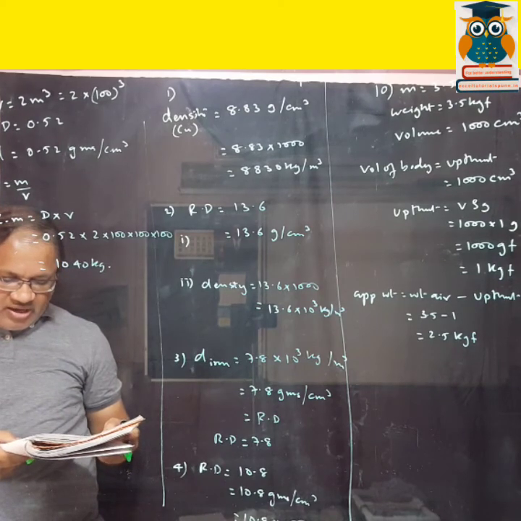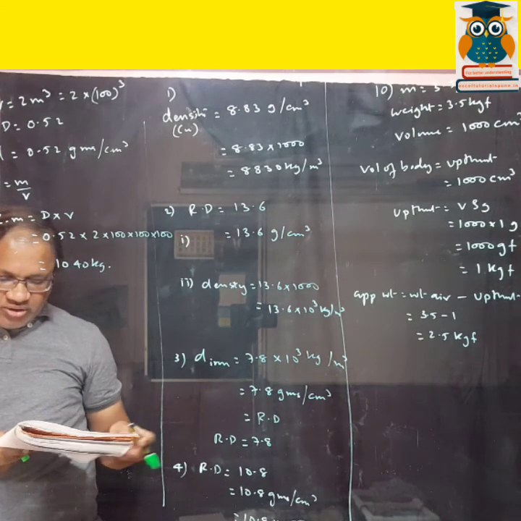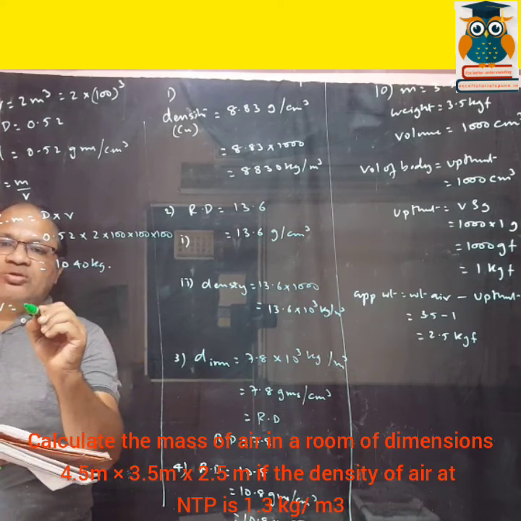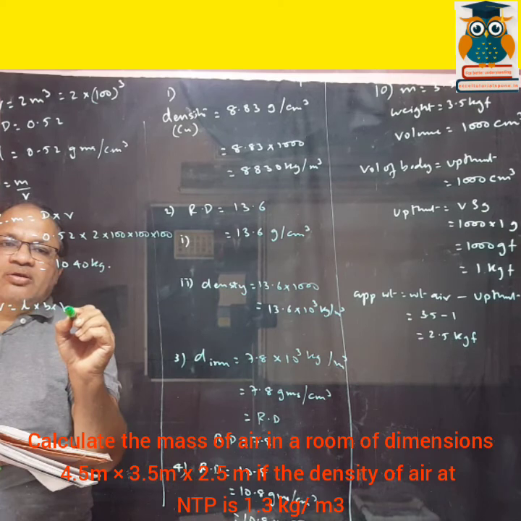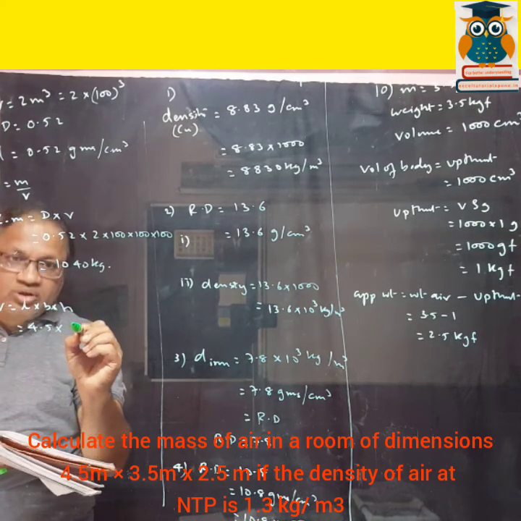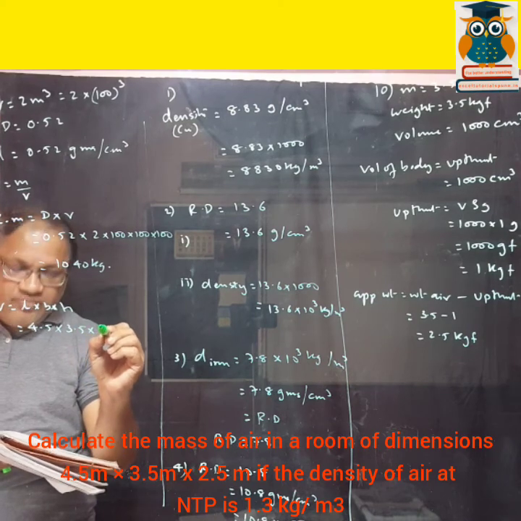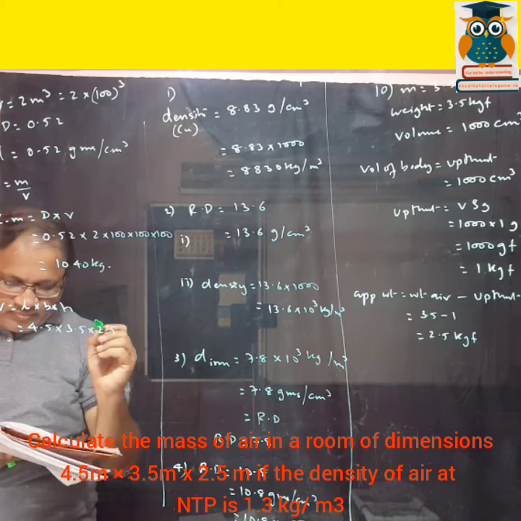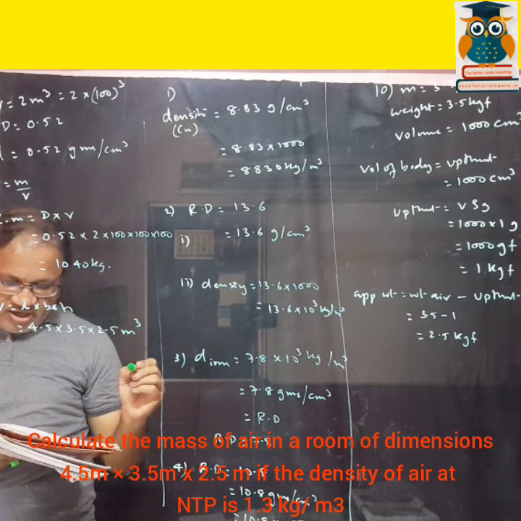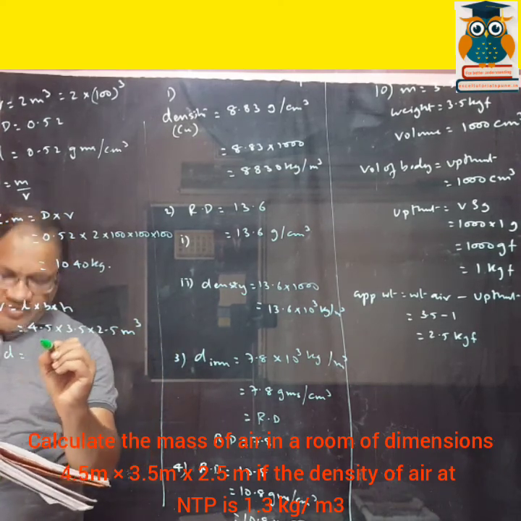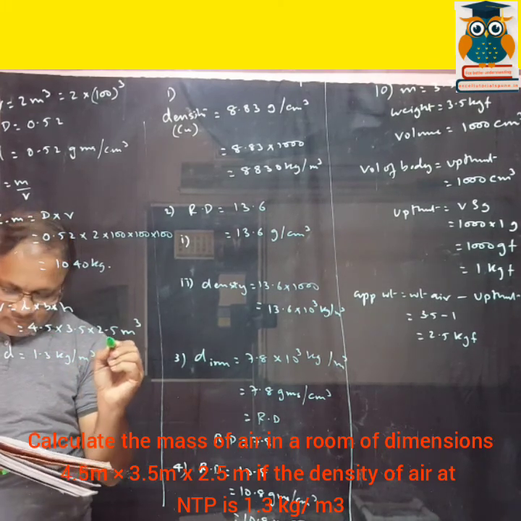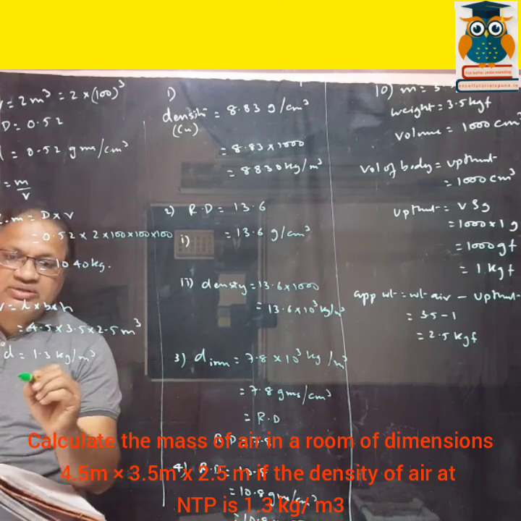Okay, now the sixth sum. Calculate the mass of air in a room of given dimensions. You can find out the volume. Volume is equal to length into breadth into height, so that is 4.5 into 3.5 into 2.5 meter cube. Density of air they have given as 1.3 kg per meter cube, and they are asking for the mass.